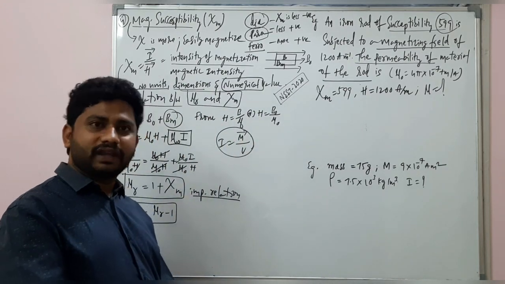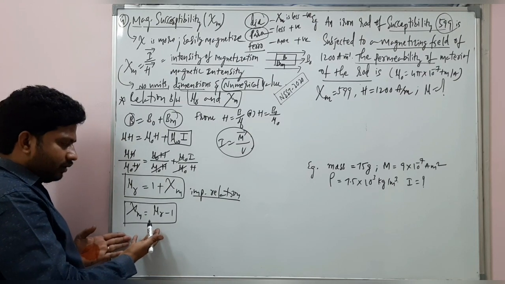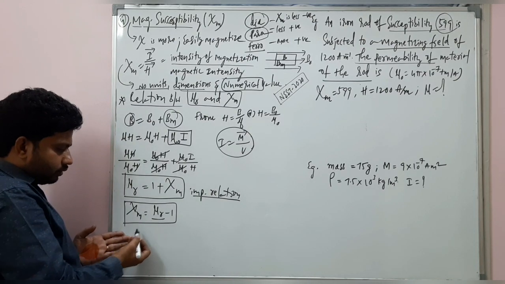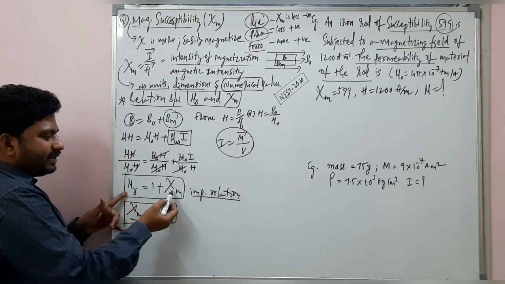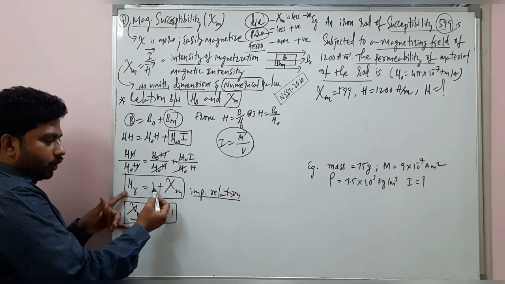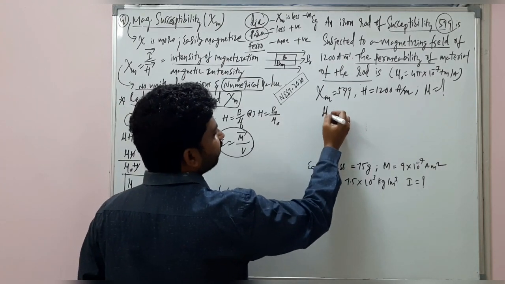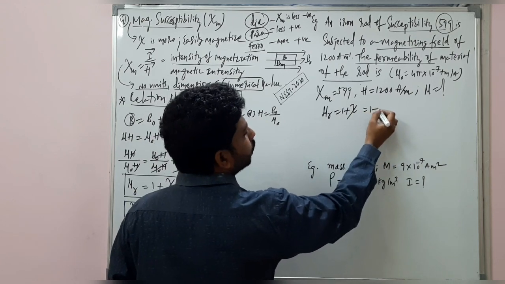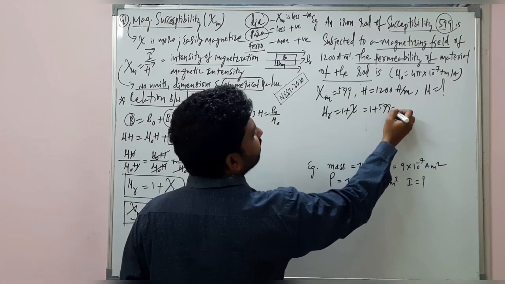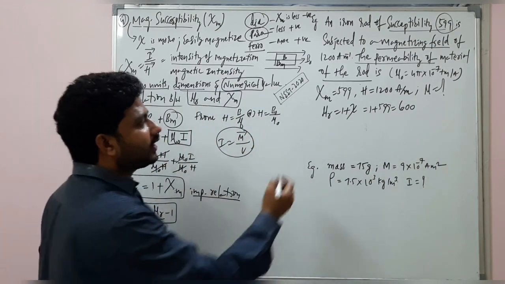What is the relation we have? Let me write it. Mu r and xi. This is mu r, 1 plus xi. You know the xi value, 1 plus xi value you get, and you get mu r. So we have mu r is equal to 1 plus xi. That is 1 plus 599, which is 600. 600 is mu r.